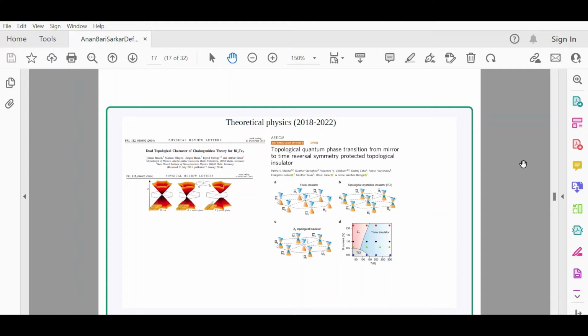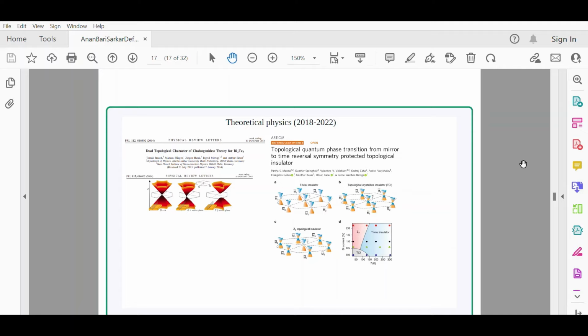Let's start with this paper titled Dual Topological Character of Chalcogenides, Theory of Bi2Te3. This is a topological insulating system with gapless boundary modes at the center of the Brillouin zone. Now bringing magnetism into close proximity with a fixed direction will change the position of the gapless point, and will end up having a gapless point away from the center of the zone.